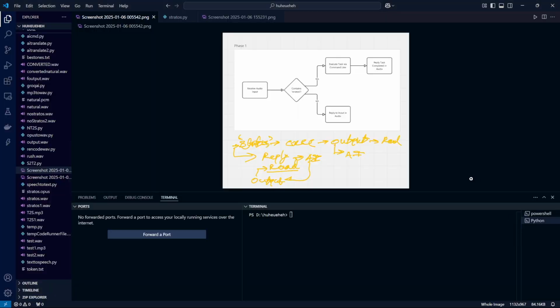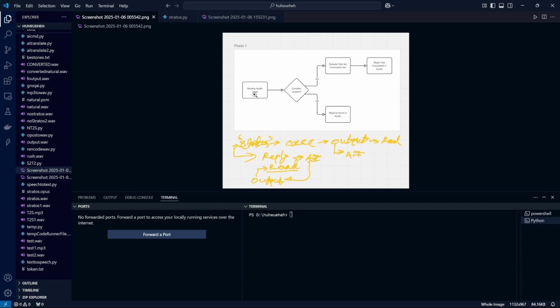Hello, so I have been working on a Python project for the last few days. I have been learning and studying generative AI for this. So let us see how it works. Basically, I have tried to make a copilot, and let's name it Stratos as of now.